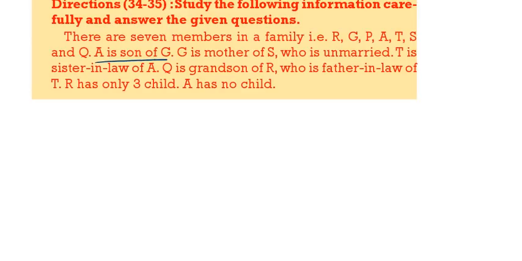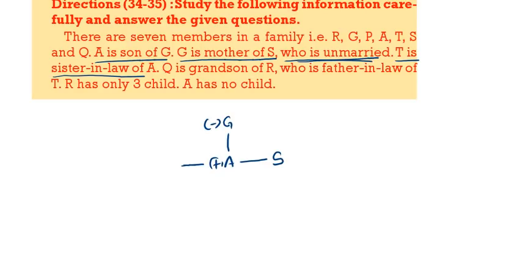See the first one. A is the son of G. First write down G. A is the son of G. G is the mother of S. S is not married. Then T is the sister-in-law of A. That means A will be having one brother, and that brother is married to T. Then A has no child.